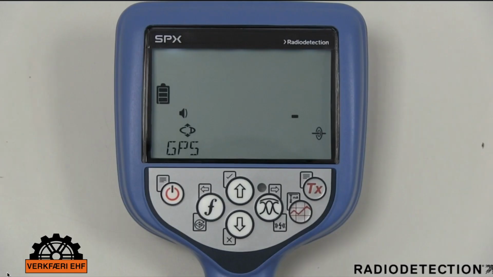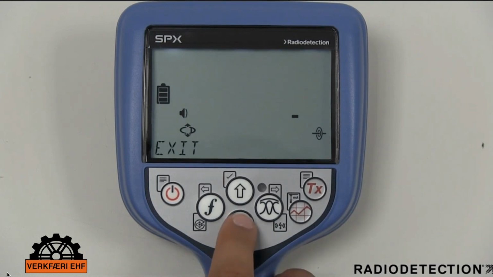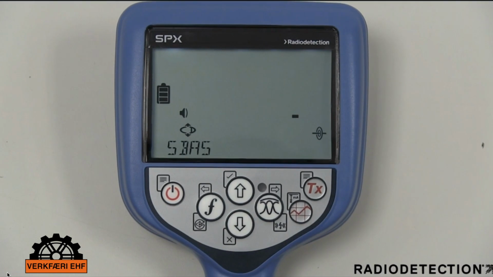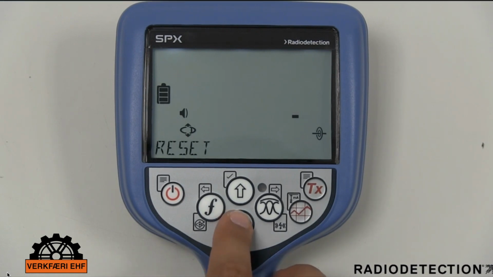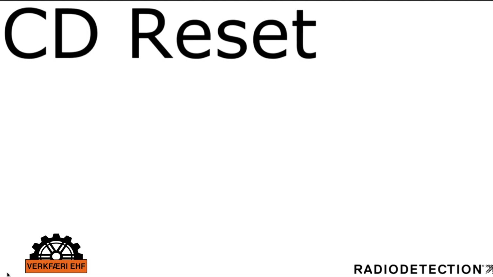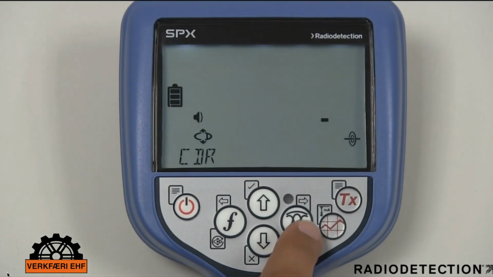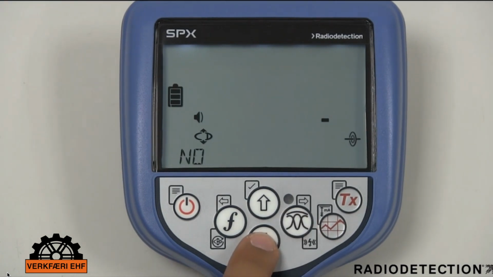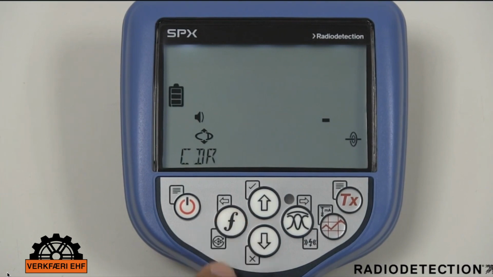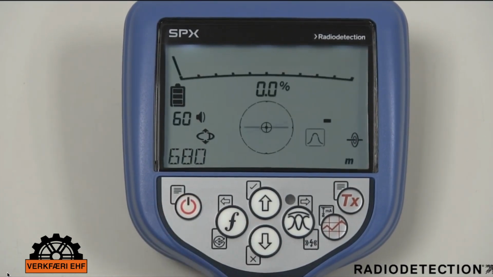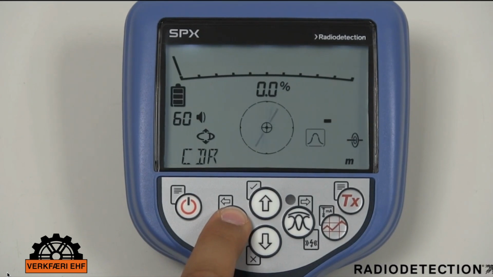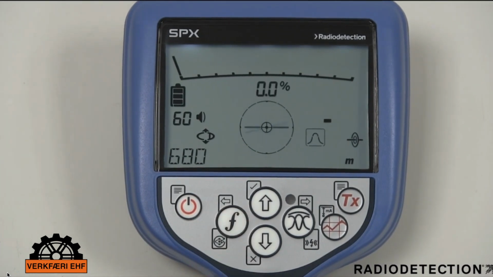The GPS menu is only found on GPS locator models and allows you to enable and disable the internal GPS module. The SBAS augmentation option improves the internal GPS accuracy. You can also select to use an external GPS source. The CDR mode can be used when using a current direction frequency. Before using current direction, you should always use the CD reset option, allowing you to find a new target utility. Alternatively, a shortcut to resetting CD is to hold down the F key when you are in a CD frequency.